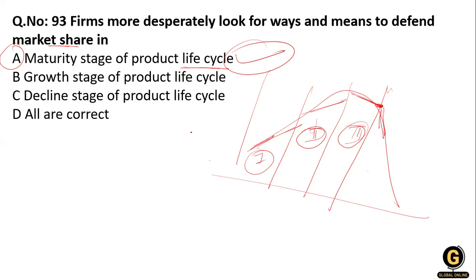At that point the company begins to reduce its prices so it can stay competitive among the growing competition. Clear?